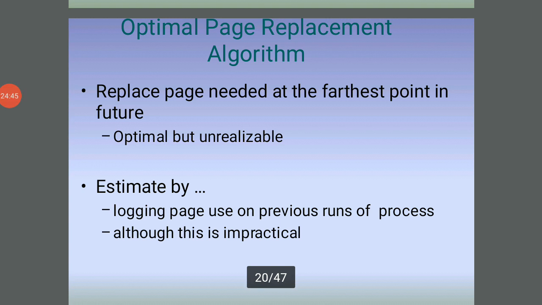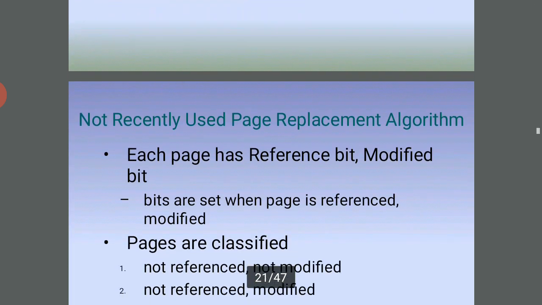Optimal page replacement algorithm: replace the page needed at the farthest point in the future. It is optimal but not utilizable. It can be estimated by logging page use on previous runs of processes, although this is impractical.